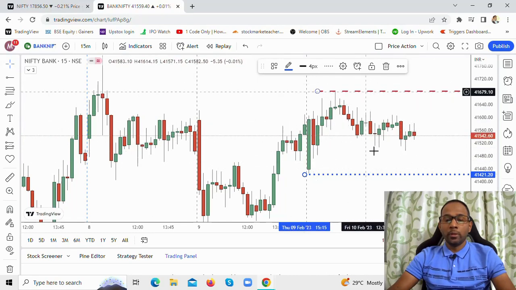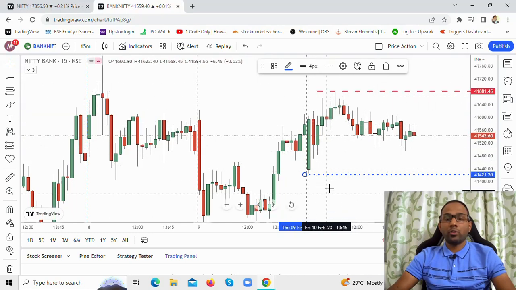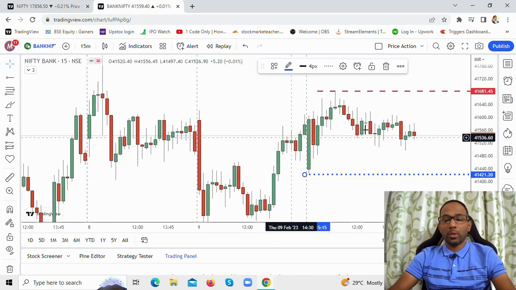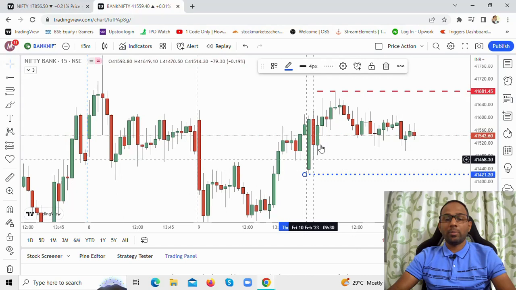You see the market was in a kind of zigzag move here. It is more of a range-bound market. There is not much direction to it. So this is one indication. Here the price has fallen from here. That's the day's high. The price has made a high from the lows here. This is the day's low.